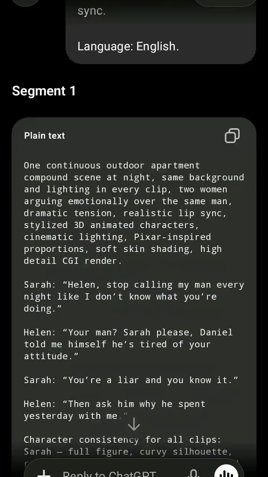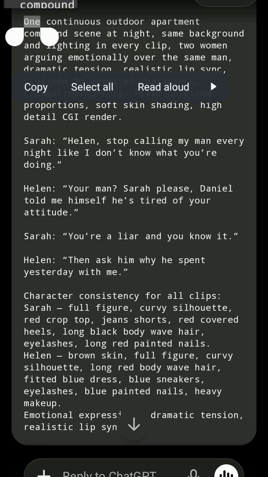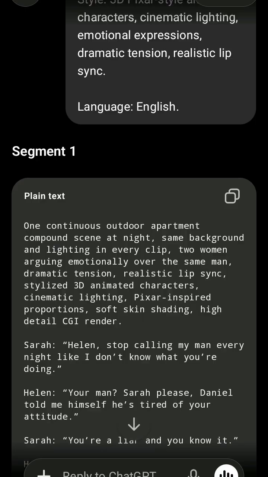we're going to go to the tool that we're going to use to create the image. Now we're going to first start to copy the first prompt, the first scene. We'll just click on copy over here. If yours doesn't come like this, all you need to do is press hard and drag. But I have trained my own ChatGPT to always respond to me like this. So I'm going to click on copy here, and I'm going to go to the tool I'm going to use to create our image.